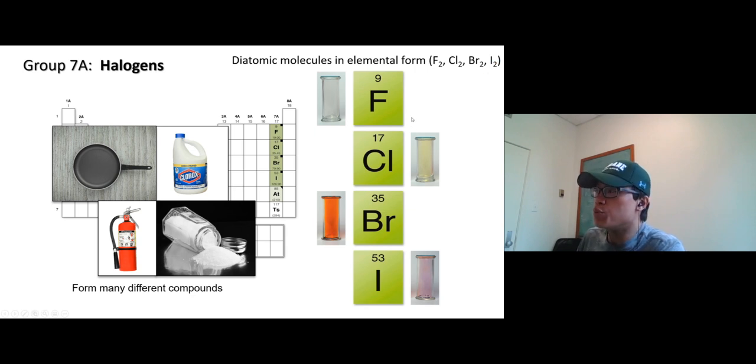Halogens are really reactive. We don't really see halogens like bromine, iodine, fluorine, chlorine by themselves. We usually see them as a compound, which means they have already reacted with something else. For example, fluorine can react with carbon to form Teflon. This is Teflon, which is a type of polymer. Chlorine exists in the form of Clorox. Right? We have chloric acid, hydrochloric acid. So that's paired up with hydrogen or oxygen. Bromine is used as a compound in some types of fire extinguishers. And iodine, we have iodized salt. Okay. All right. So we call group 7 halogens.